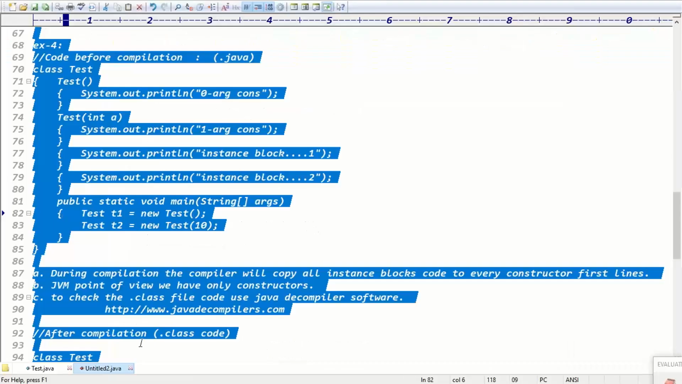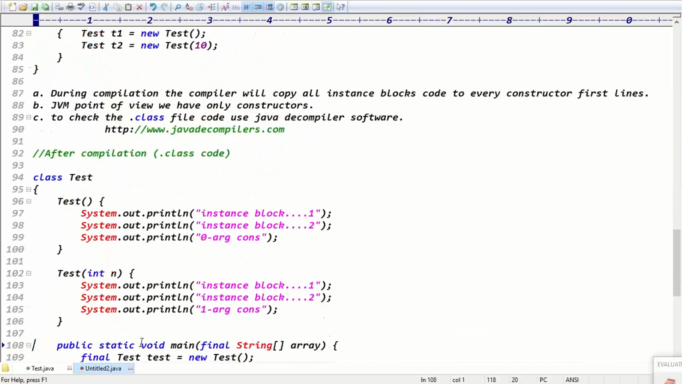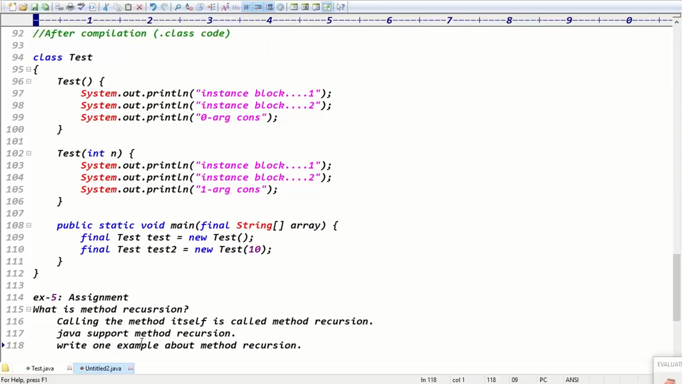Today I am giving my assignment. Try to complete the assignment. What is method recursion? Because it is calling the methods, right? What is method recursion? Write an example about method recursion.